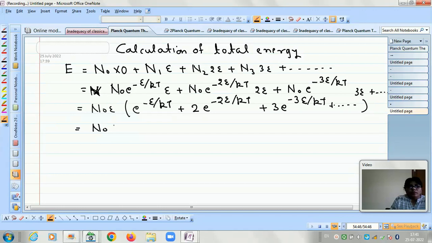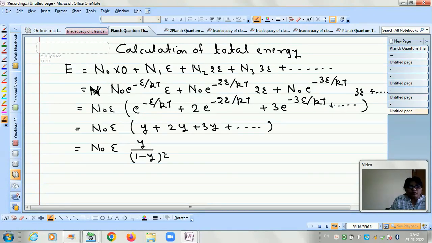So N naught into e, and then instead of e to the power minus e by kT we will again write y. So it is y plus 2y plus 3y and so on. This represents another series, and the value of this series is N naught e, and the value will be y upon 1 minus y whole square.